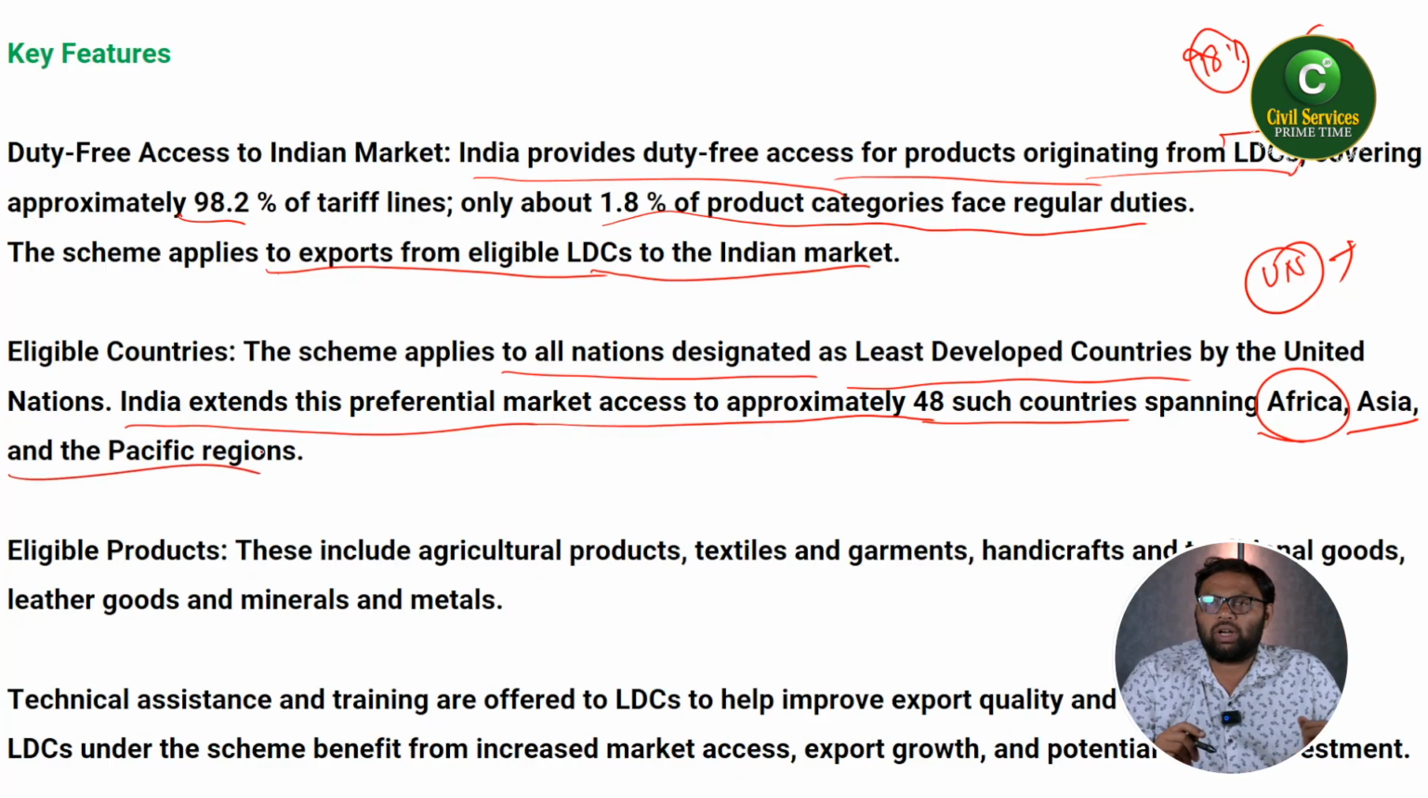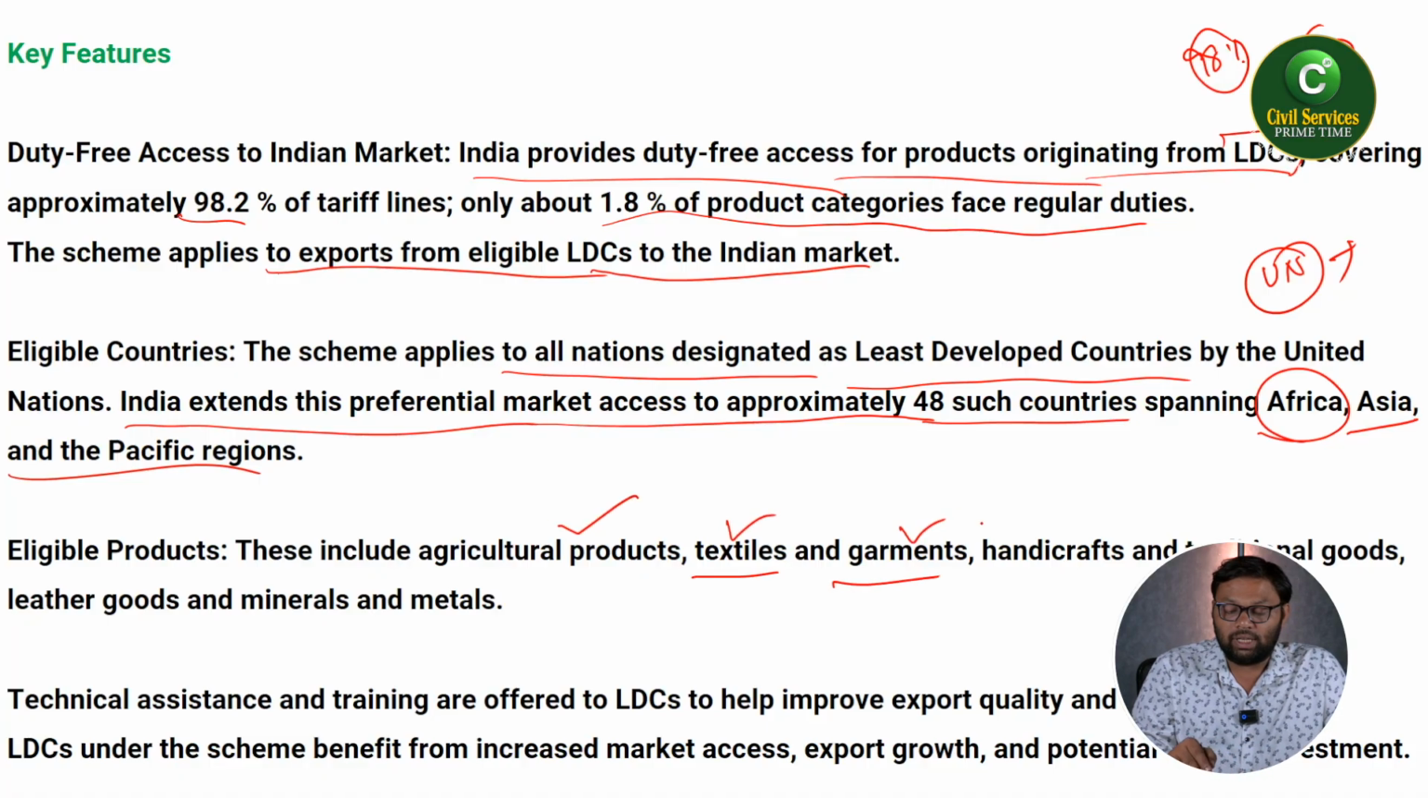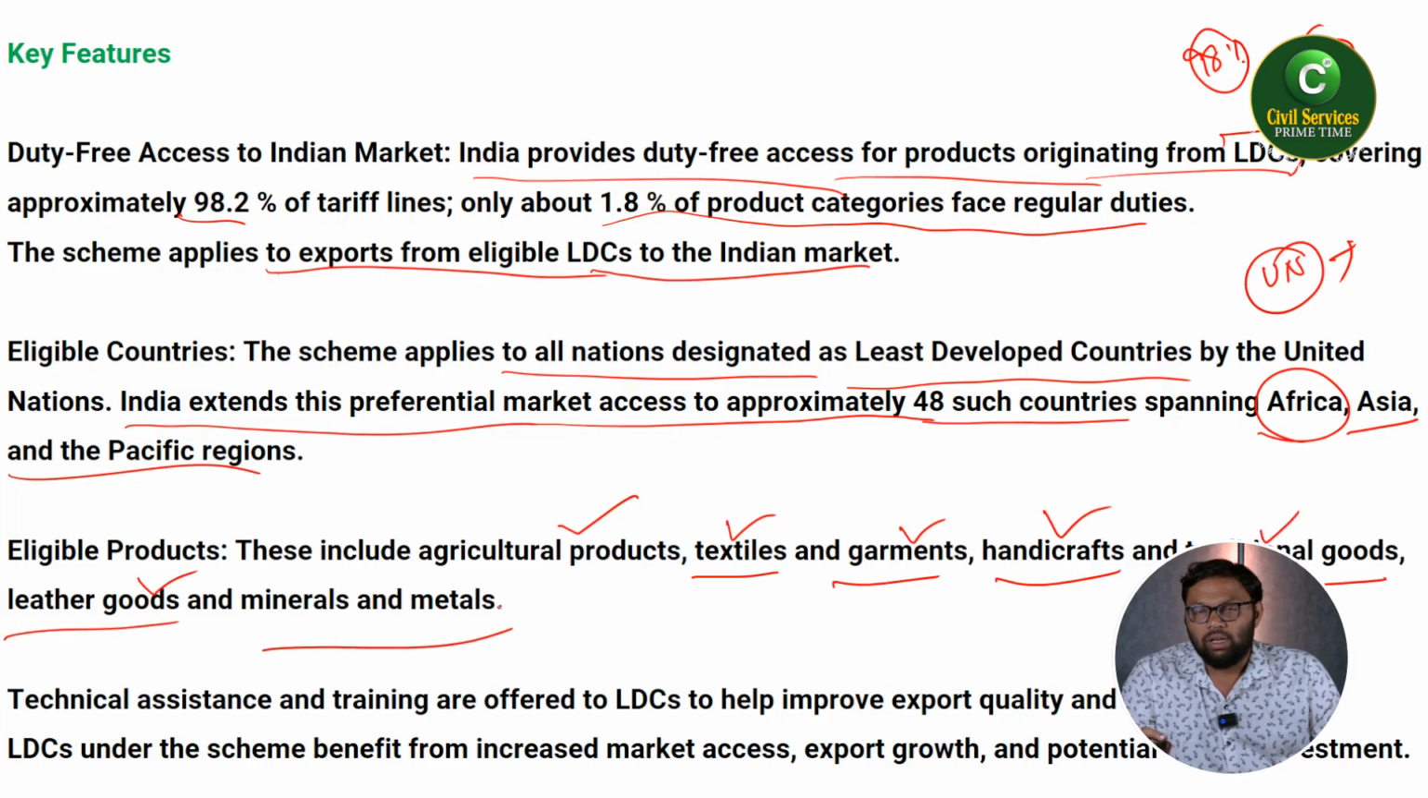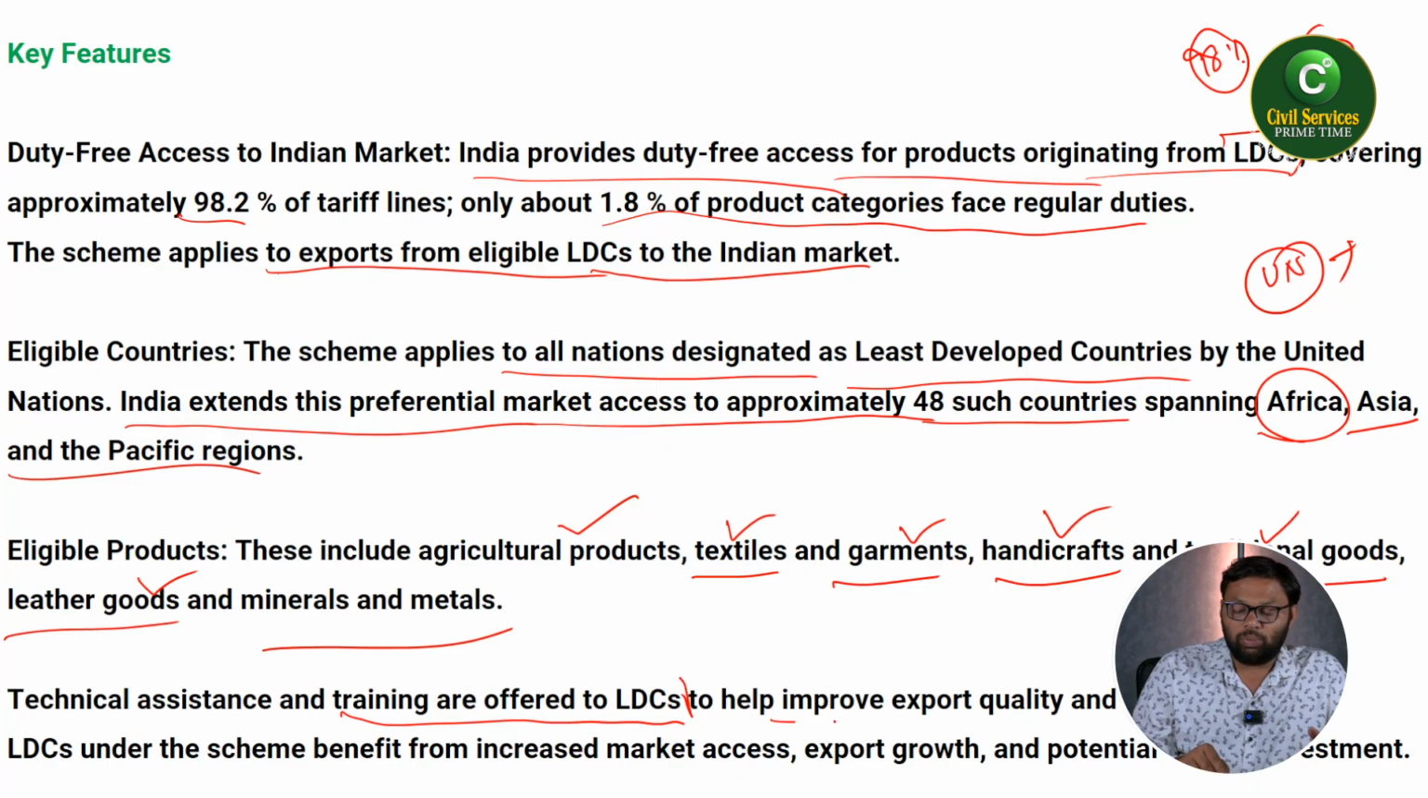So what are the eligible products under this scheme? Agriculture products, textiles, garments, handicrafts and traditional goods, leather goods, and minerals and metals. These were the eligible products under the scheme. Technical assistance and training are offered to LDCs. So what is the motive behind this technical assistance and training? Obviously, if you are well trained and have good knowledge of your goods and services, it can improve your export quality and standards.